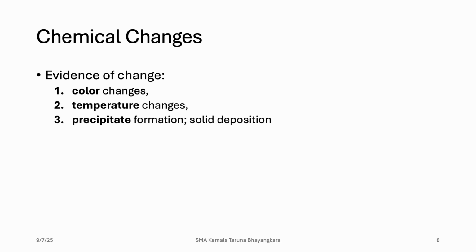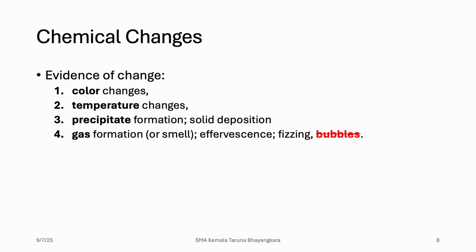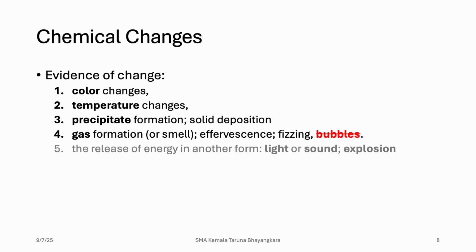There are 5 pieces of evidence of chemical change or chemical reaction. The first one is color change. Second is temperature change. Third is precipitate formation or solid deposition. Fourth is gas formation or smell. Or we can say effervescence, we can say fizzing, but never say bubbles.